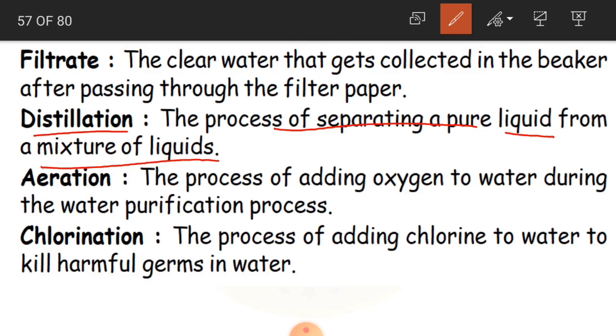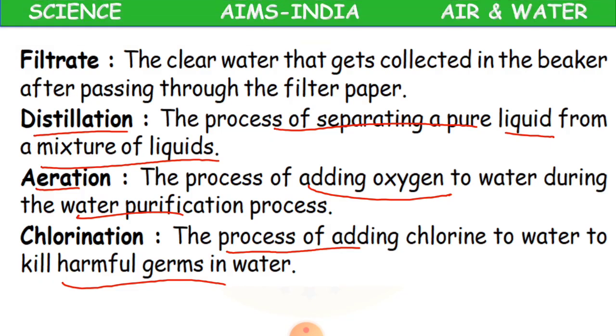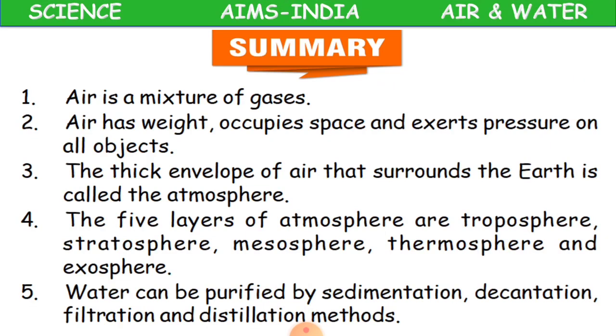Okay children. And what is aeration? The process of adding oxygen to water during the water purification process. Clear? And chlorination. The process of adding chlorine to water to kill harmful germs in water. So these are the keywords children. Please try to understand these words and learn them perfectly so that you can understand the lesson well. Clear?